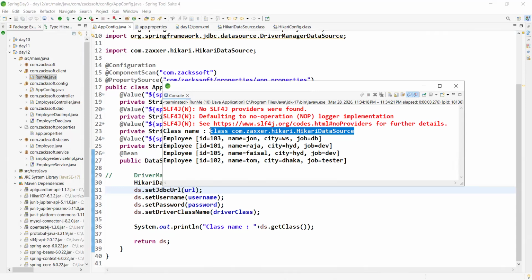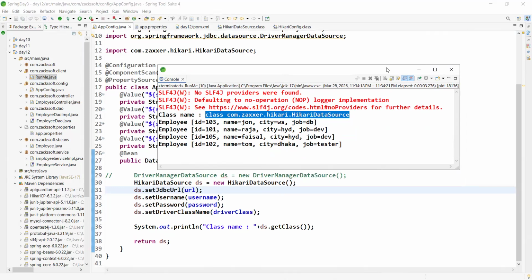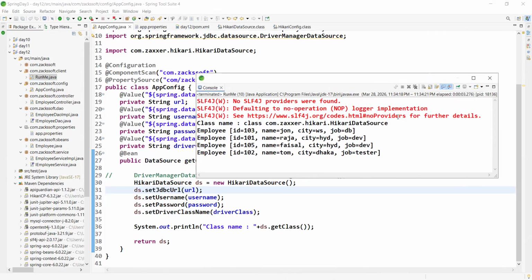Have you got it? How to use HikariDataSource in our project. Actually, this is our real connection pool, right? How to use a connection pool. Can you use other connection pools like Apache DBCP2, Tomcat JDBC Pool, C3P0? Can you use, boss? Yes, the process is exactly the same.